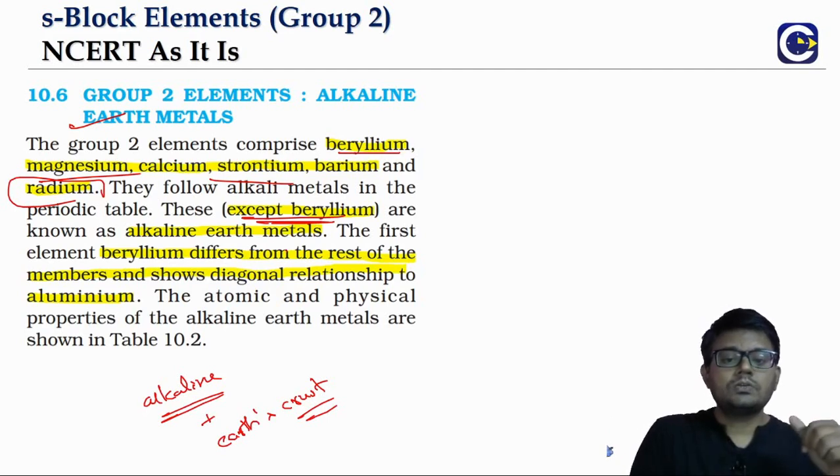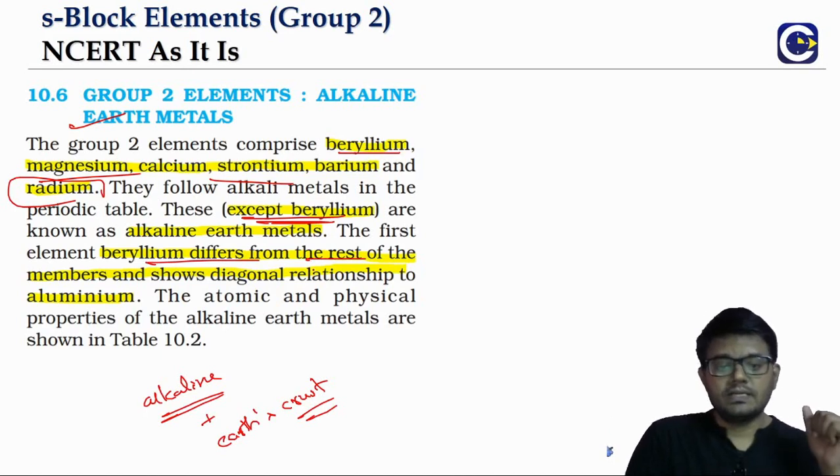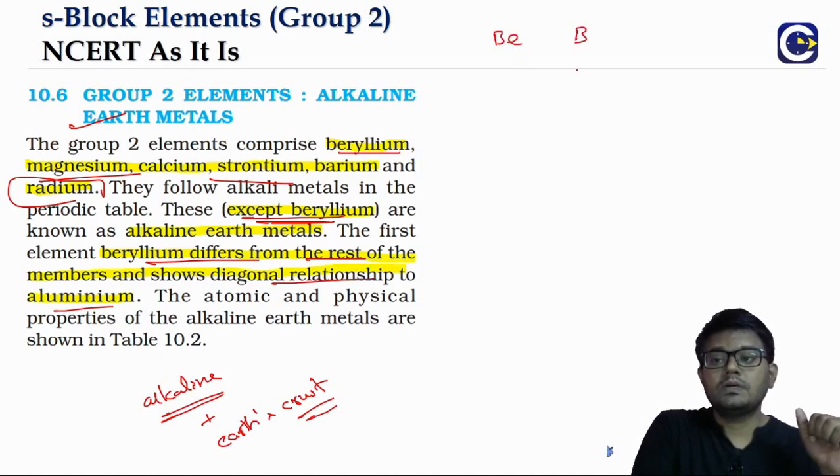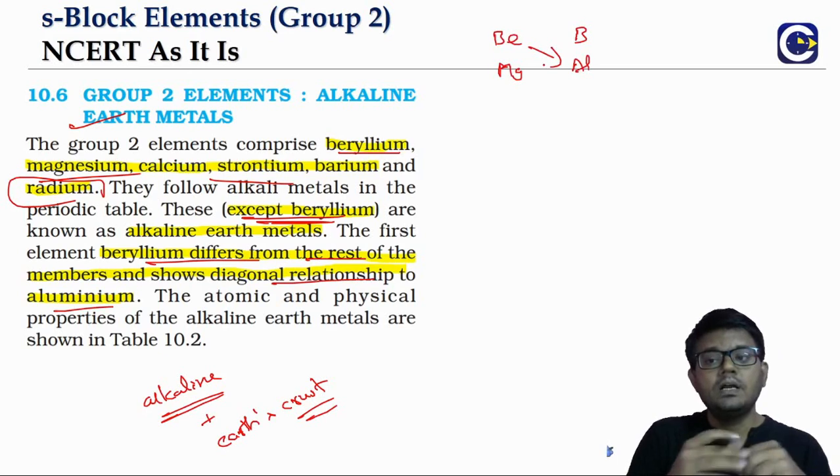So beryllium will differ from the rest of the alkaline earth metals, and if you look at the position in the table, it will also have similarities between beryllium and aluminum.